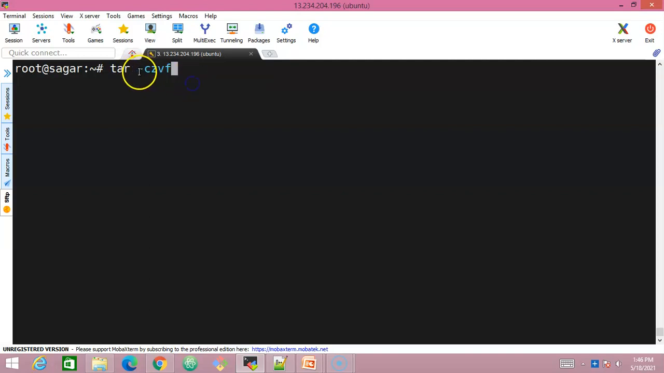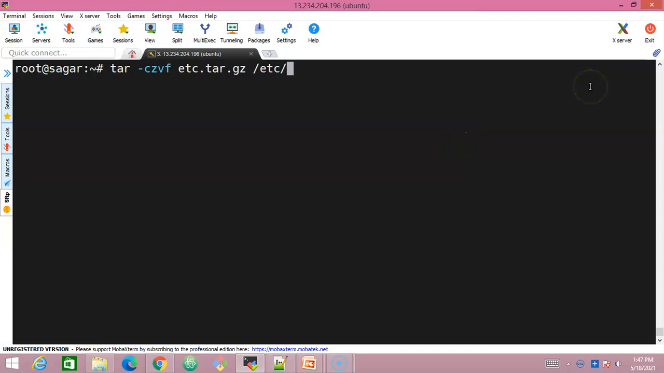So let's look into this now. -CZVF space, and the name to which you would like to archive it. I will say etc.tar.gz. So this is going to be the extension that we have to give it. So etc is the file name that I'm trying to give it. Any name of your choice you can give it. .tar.gz I'm going to give it here, and space, and say the directory, which directory or which files you would like to archive. What are the files and the directory that you're planning to archive.